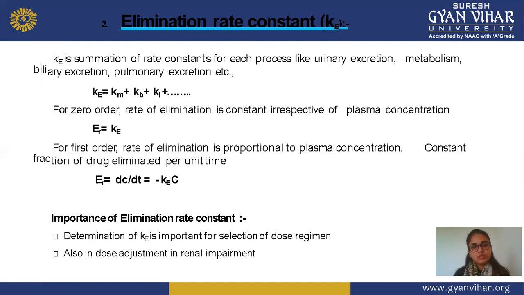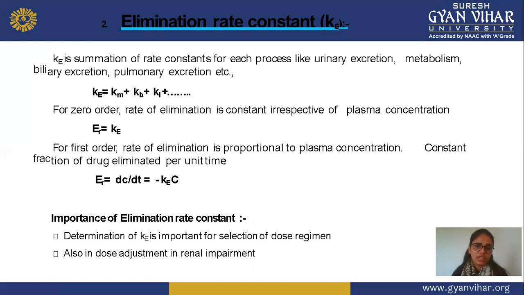So in this equation, we can easily understand the elimination rate constant, that is Ke. Elimination rate constant is equal to Km plus Kb plus Ki plus any other route, means urinary excretion, biliary excretion, pulmonary excretion, or any of the routes, you can add all these routes. This total amount represents the elimination rate constant or Ke.